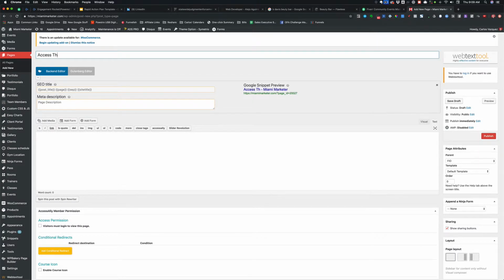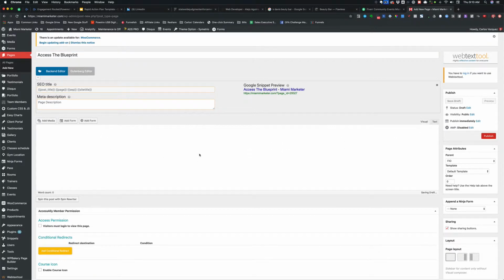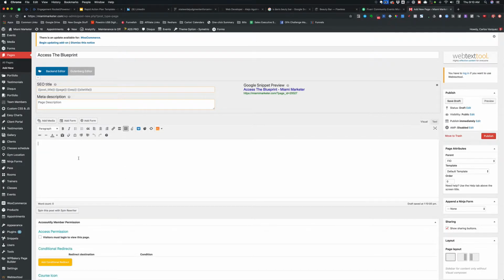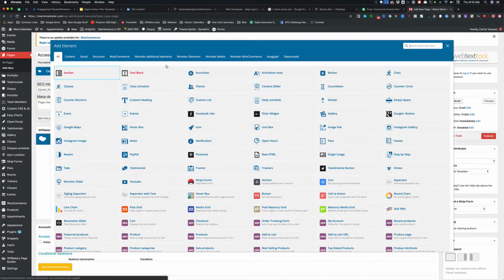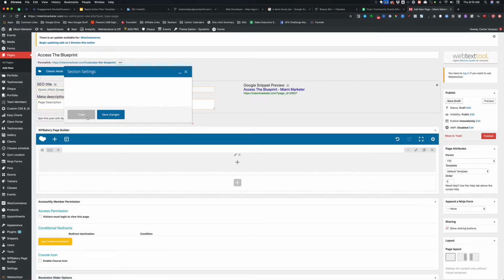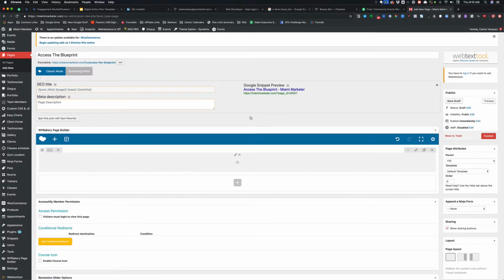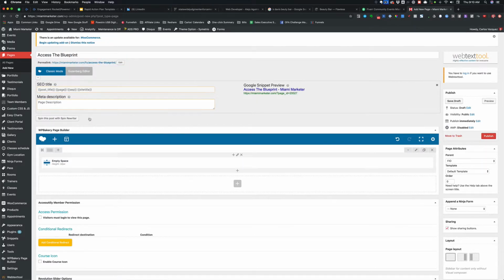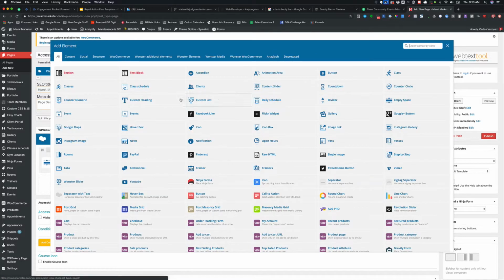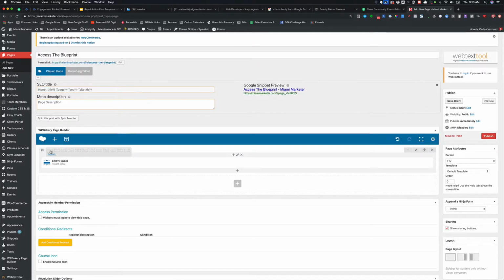So we're going to go here and make a page to access the blueprint. Okay, I'm going to upload the file right up here. Let's do backend editor. Let's do add element. Let's do a section here. Let's do close. Sure, why not? Spacer. Close. And let's do that right there. You know what? Let me do 2. Let's do 4. So we're going to do 1, 2, 3, 4.